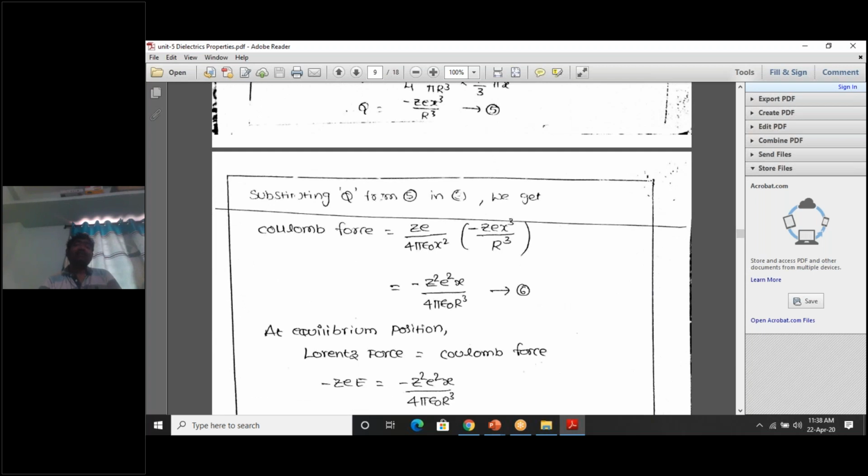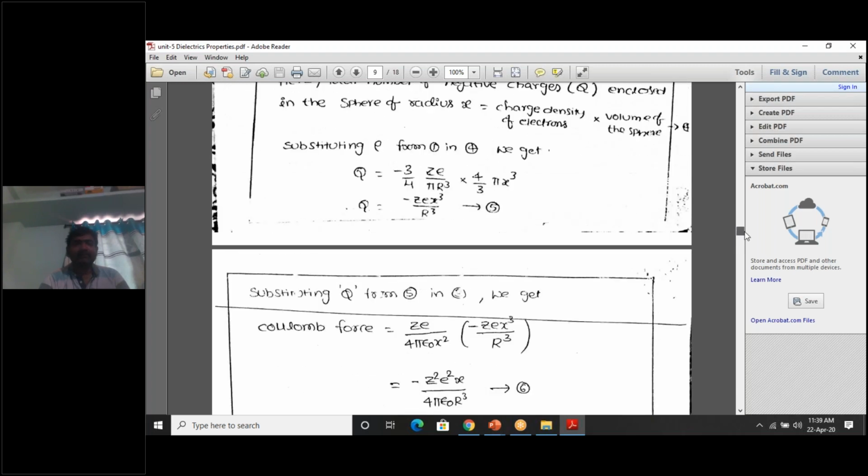Now what do we need to calculate? At equilibrium, Lorentz force is equal to Coulomb force. We have not yet calculated the Coulomb force. For this purpose, Coulomb force is equal to what? ZE by 4 pi epsilon naught x square. From where did we get this?